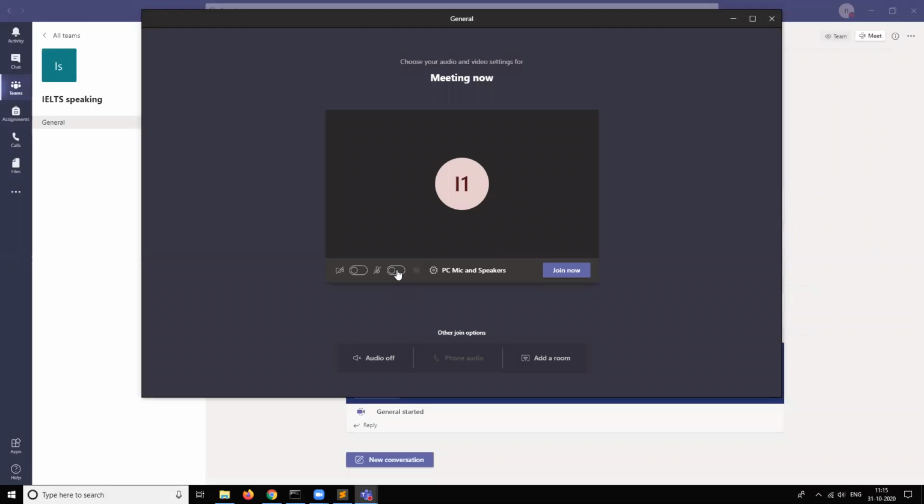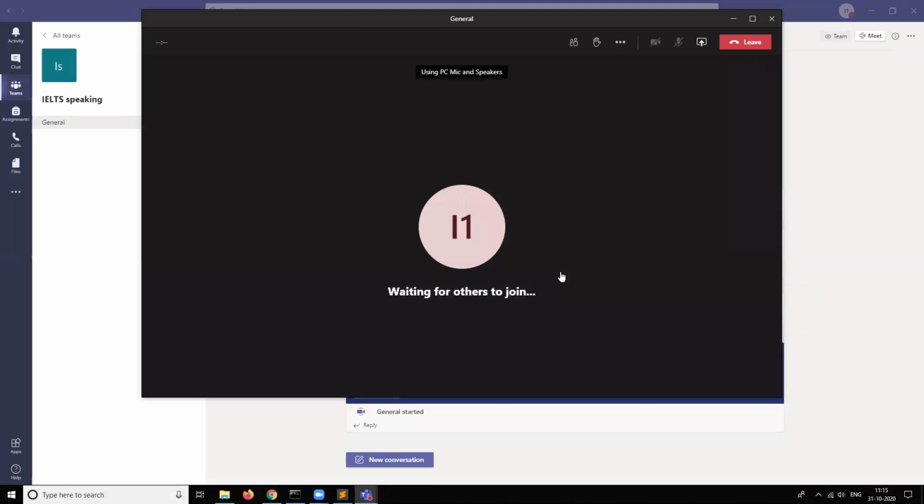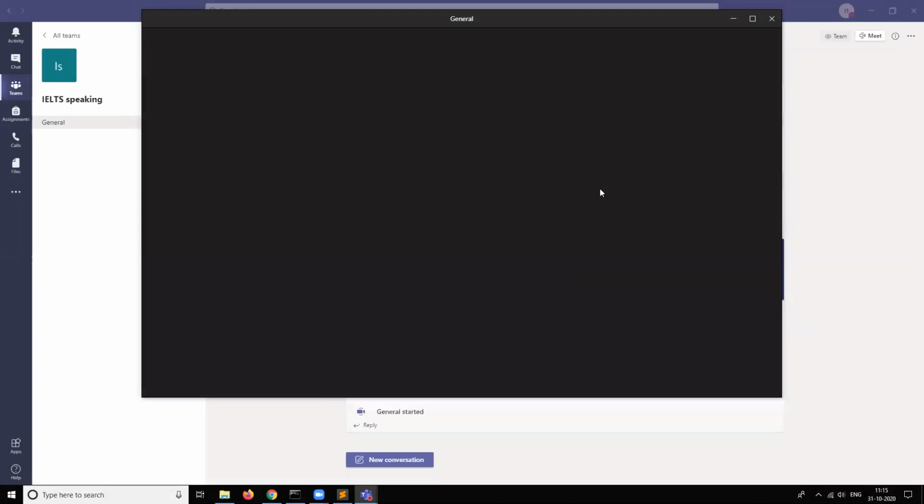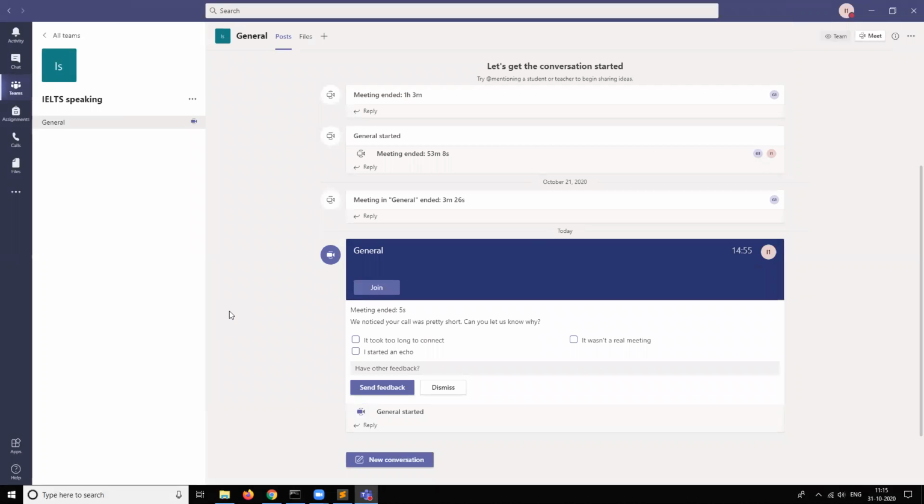See, both of my hands are not touching the laptop, and now it will click on the join button. Sorry, it is coming echo. So I'm leaving the class.